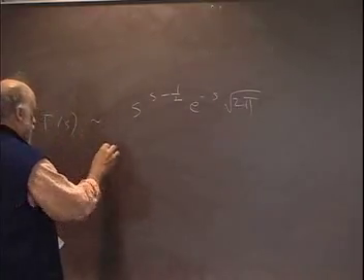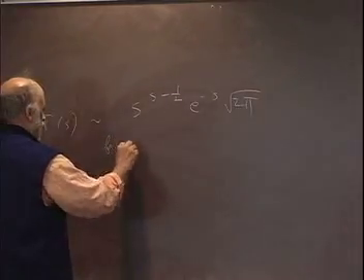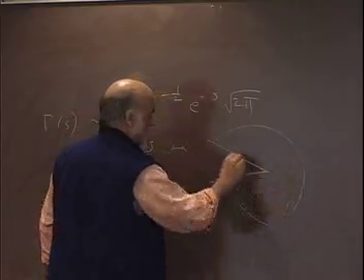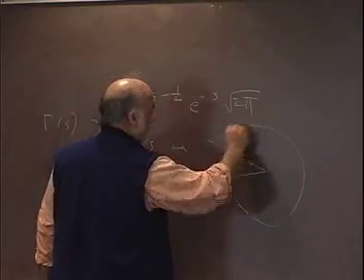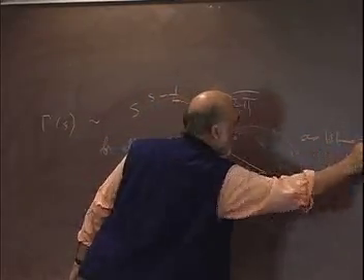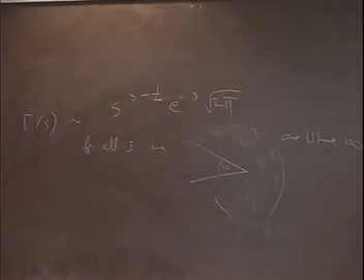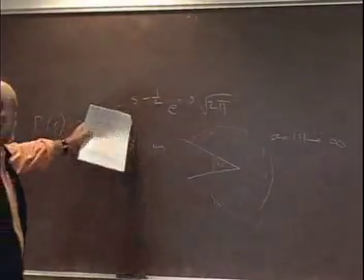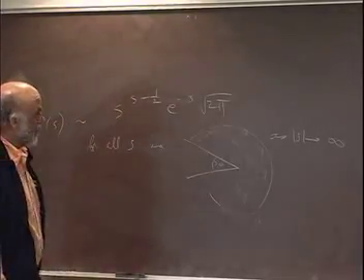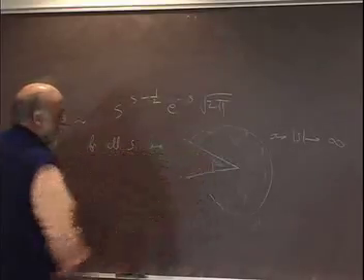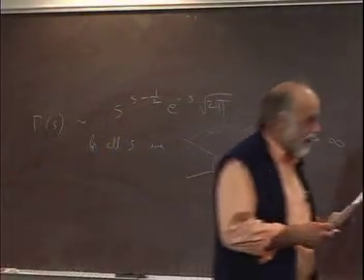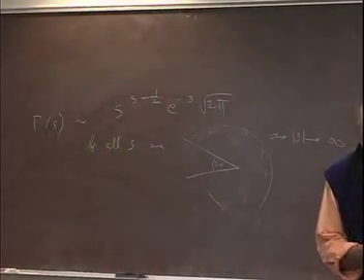And it turns out that this is good for all s in a region that looks like this. As long as this angle is positive, this works as s goes to infinity. That's not actually quite so trivial. It's much easier to show that for real values of s it works out all right, and pretty much that's all we'll need. Sooner or later we'll have to worry about complex values as well, but basically we'll use real values, and that's much easier to show by some elementary calculus argument. The hardest part is to get the square root of 2 pi, but I won't say anything about that.